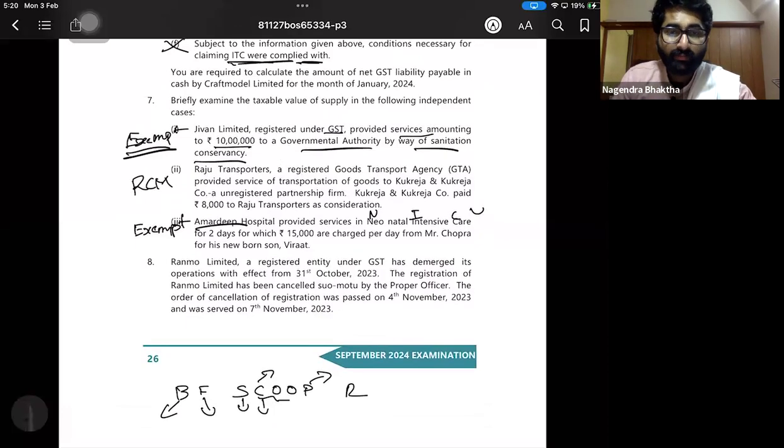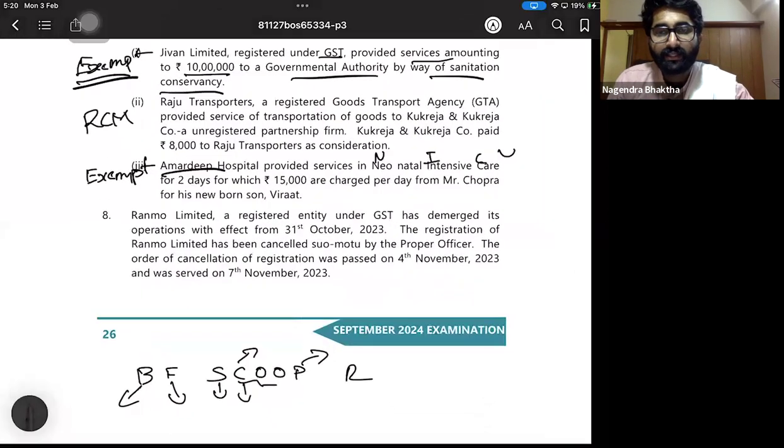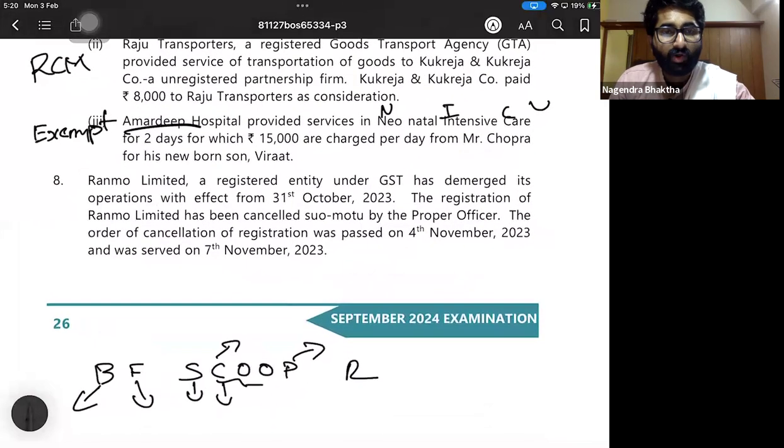Next one: Ranmu Limited, a registered entity under GST, has demerged its operations with effect from 31st October 2023. The registration of Ranmu Limited has been cancelled suo motu by the proper officer. The order of cancellation of registration was passed on 4th November, and was served on 7th November.